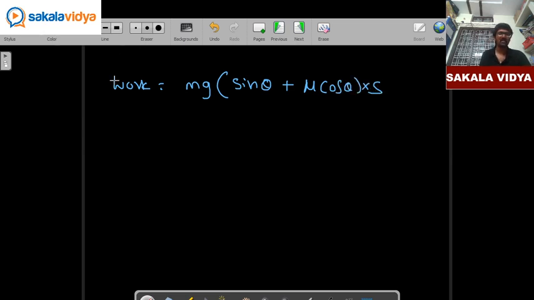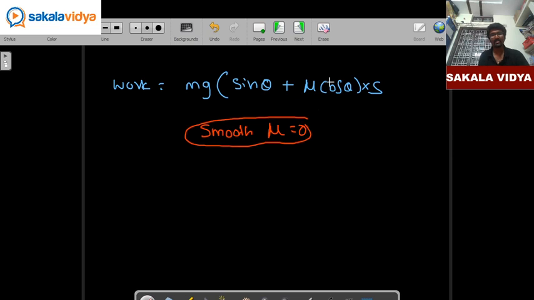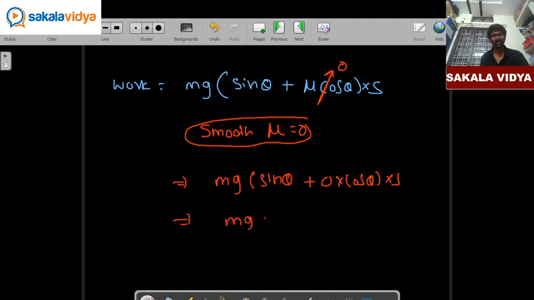So guys, we are going to possess friction for a rough surface. When it is smooth, our friction will be 0, which means this part will be 0. So work done will be mg sin theta plus 0 into cos theta into s, which means mg sin theta into s.